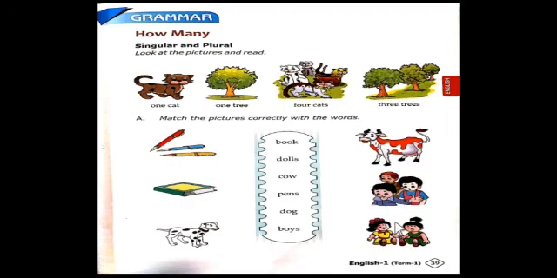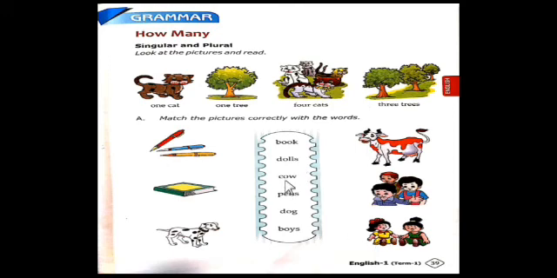Okay, the first one, book. So where is the book here? From here to here, match the picture to the word, or word to picture. How many books can you see here? Only one book, correct? So we say book. Next, dolls. This word is in the plural form. I think there are many dolls here. Match from here to here. There are two dolls here. So we say dolls.